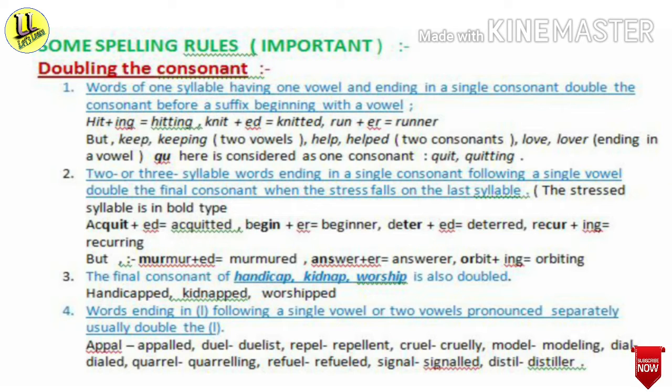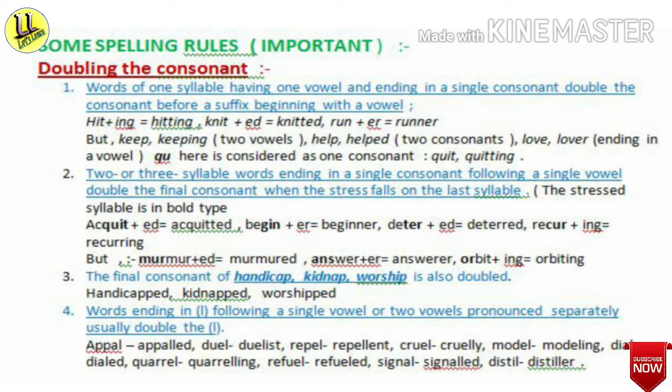But murmur, M-U-R-M-U-R plus E-D, that is murmured, M-U-R-M-U-R-E-D. Answer plus E-R, that is answerer. Orbit plus I-N-G, orbiting. And then the third point: the final consonant of handicap, kidnap, worship is also doubled. Doubled means it will be written 2 times.